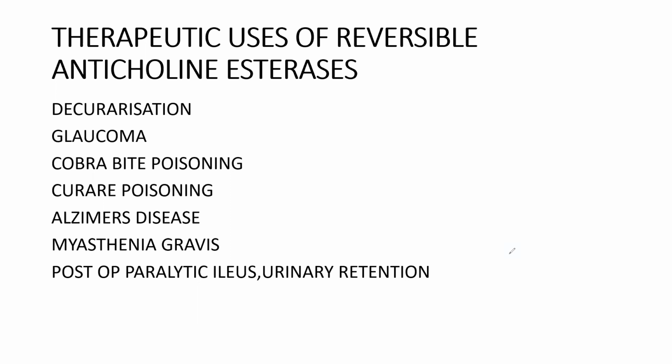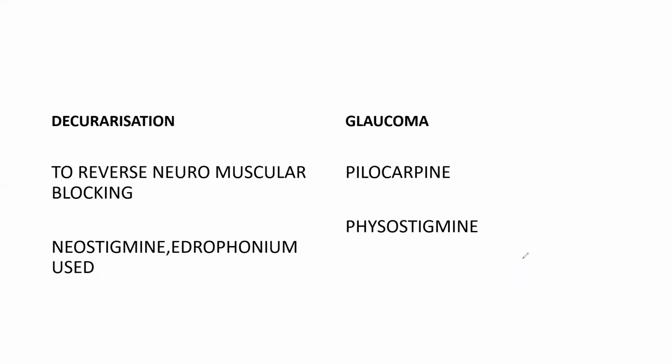Coming one by one, first we'll talk about glaucoma. What are the cholinergic agonists or parasympathomimetics used in glaucoma? Pilocarpine and physostigmine. These are the drugs which we use topically in order to reduce the intraocular pressure in glaucoma patients.